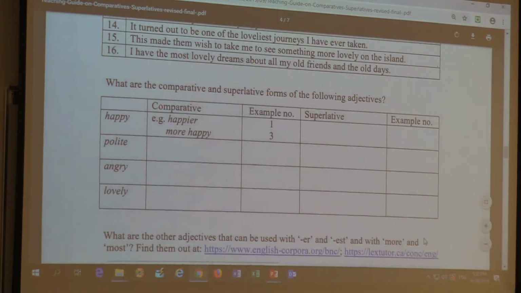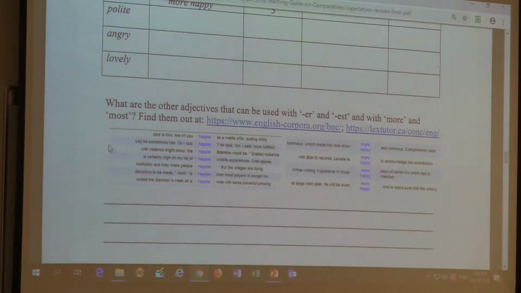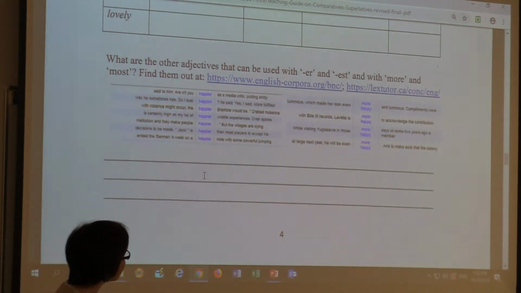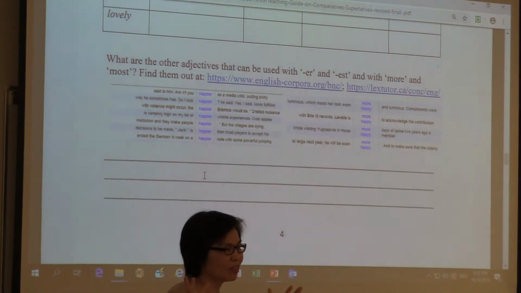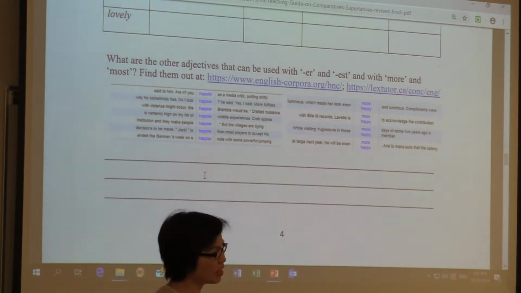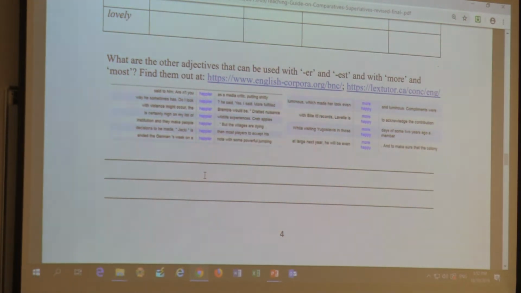Okay, again, so you can also include this one. What are the other adjectives that can be used with -er and -est and with more and most? So both variants are possible. Find them out using a corpus. So this is for the advanced students to do.